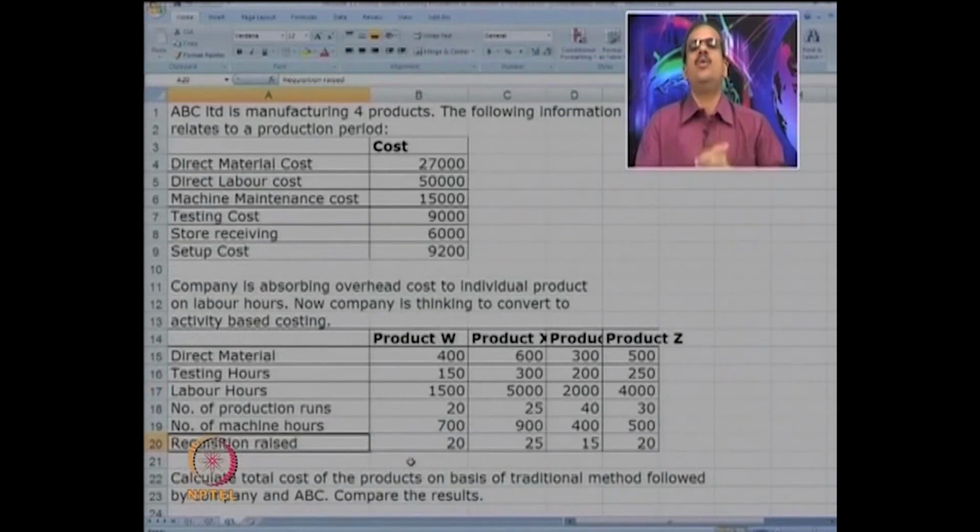Now think over, how will you do under traditional method? What will be the way? In traditional method, first we will take the total overhead cost, we will take the total number of labor hours, divide the total cost by labor hours, we will get cost per unit of labor hour, and then depending on the number of labor hours for each product W, X, Y and Z, we will charge all the cost to the respective product.